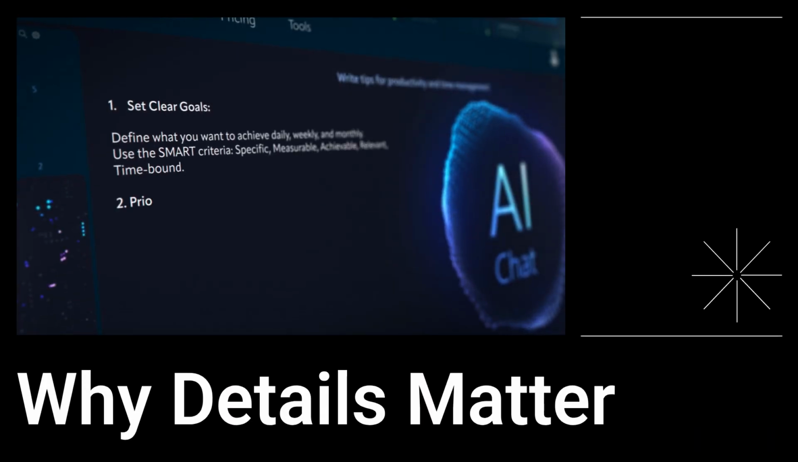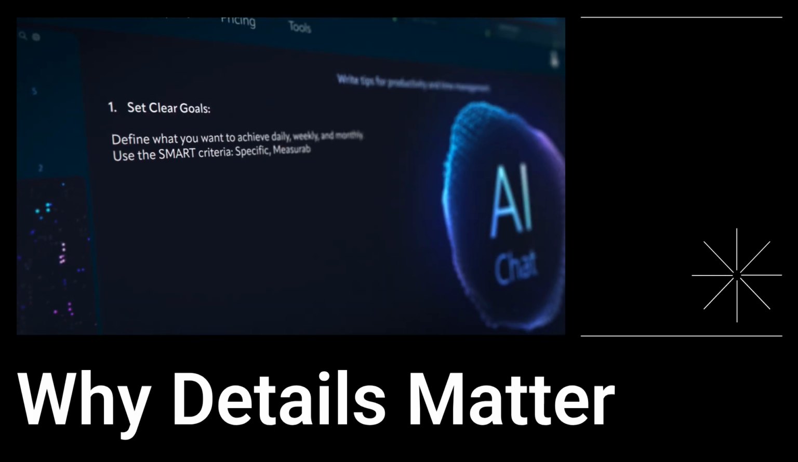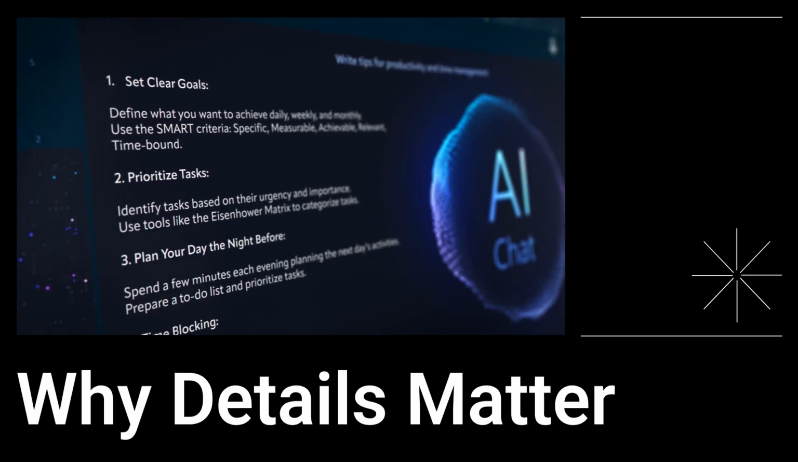Detailed prompts matter because they drastically reduce ambiguity, helping the AI zero in on the precise result you're looking for, leading to higher quality and more relevant results.